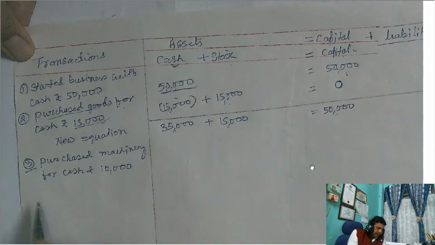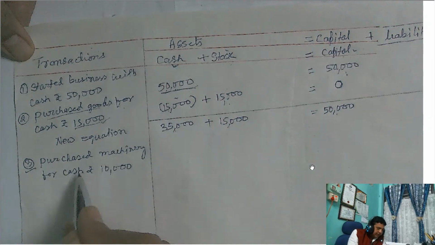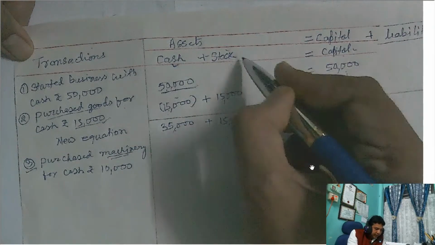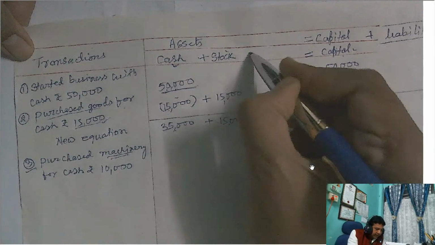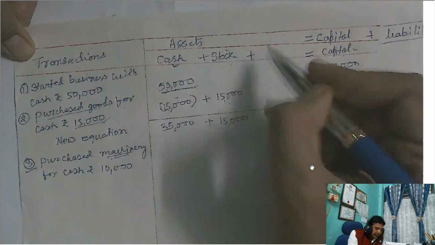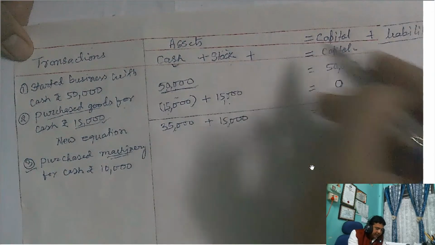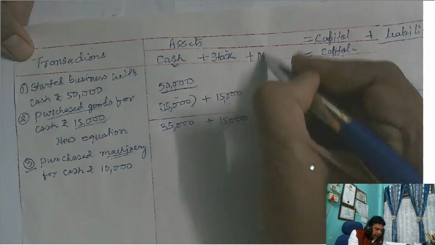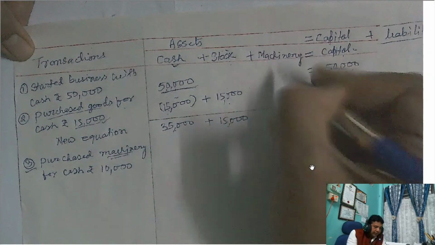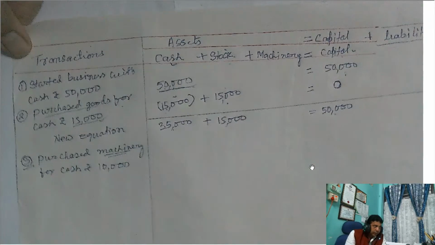Impact of third transaction. So purchase machinery. Machinery is an asset. One more asset increase, so stock is an asset, machinery is an asset. Only difference is that stock is a current asset, machinery is a fixed asset. So now you have to write here: machinery. One more asset coming into business.